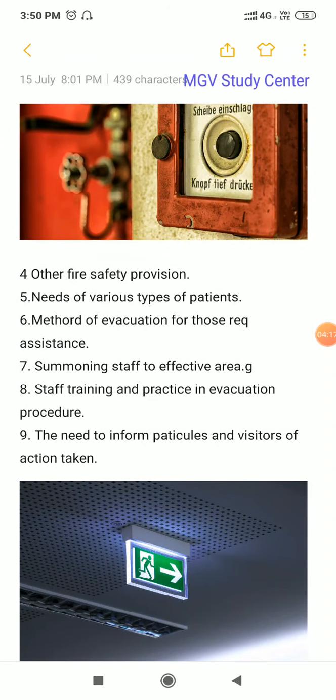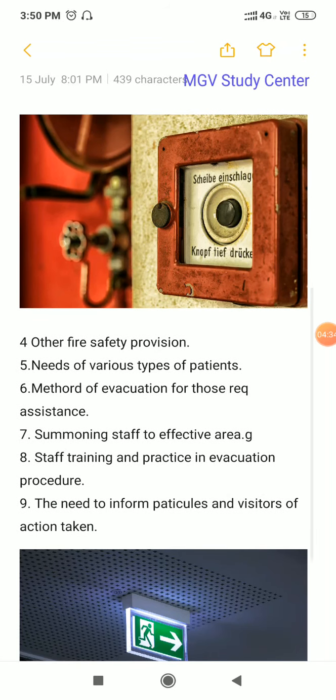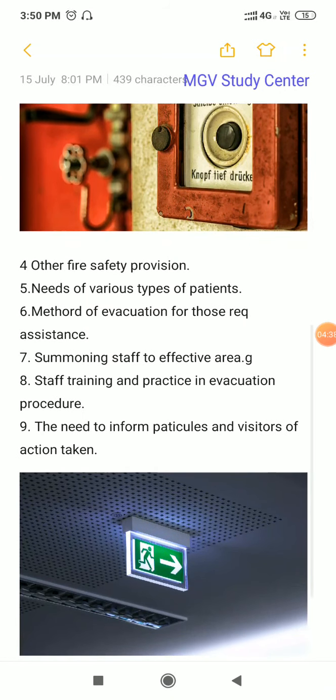Other fire safety provisions: the escape route should be free of obstacles, and there should be arrangements such as emergency lighting and a smoke extractor system, so that people moving from an unsafe area to a safe area are protected. Then the needs of various types of patients.